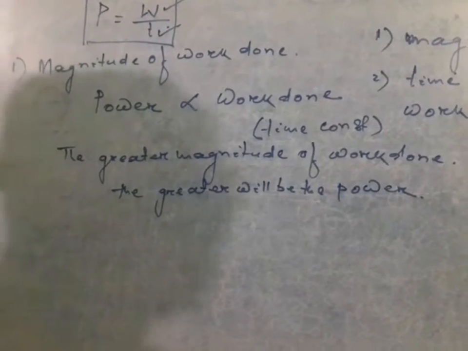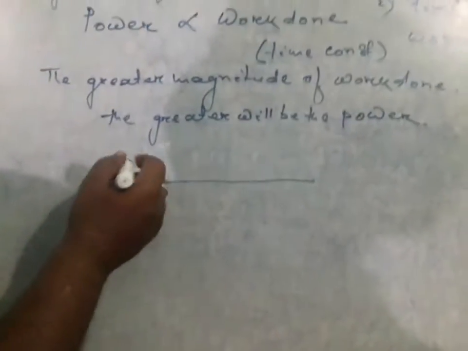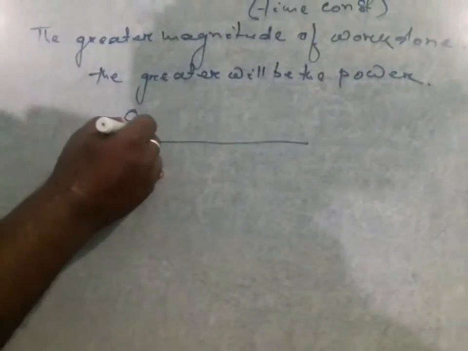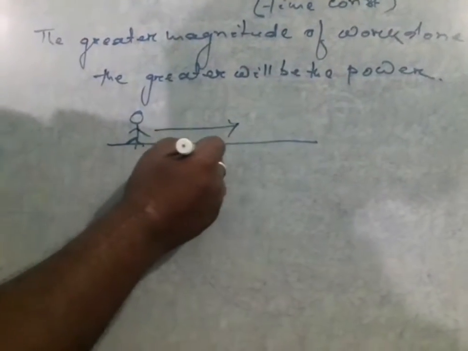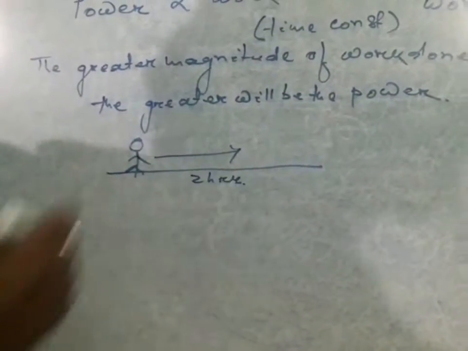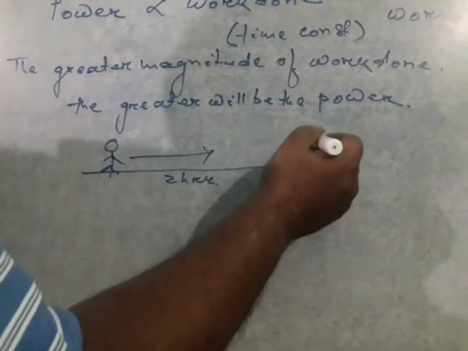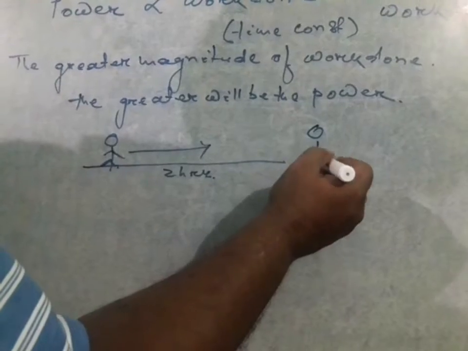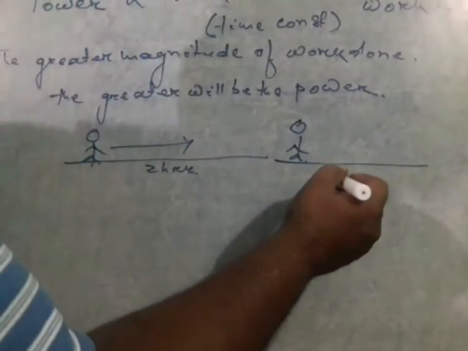For example, consider that a person is working for 2 hours, and another person is working for the same 2 hours.